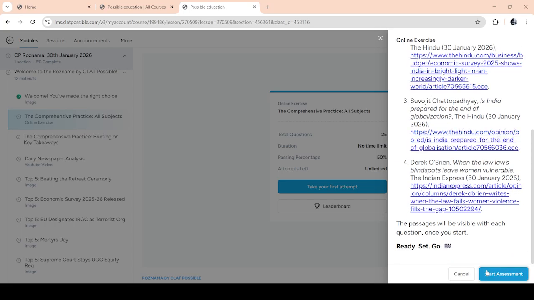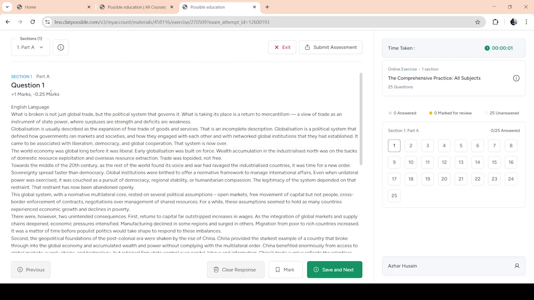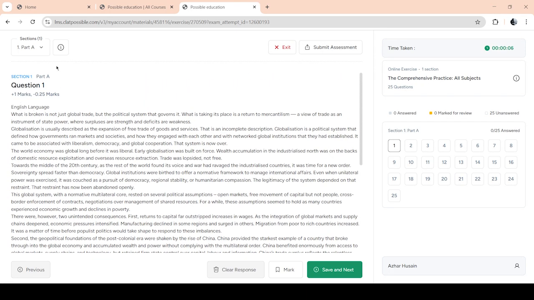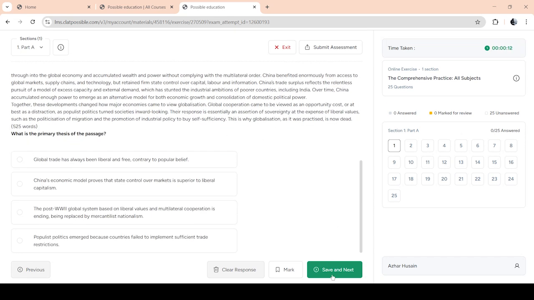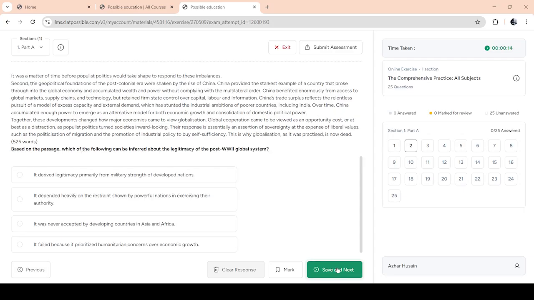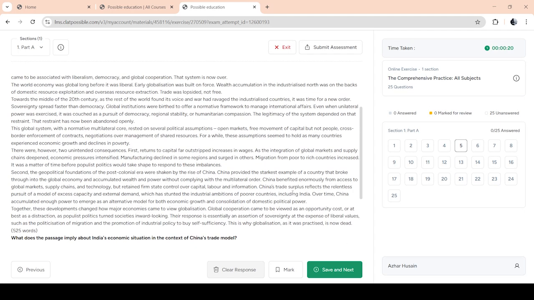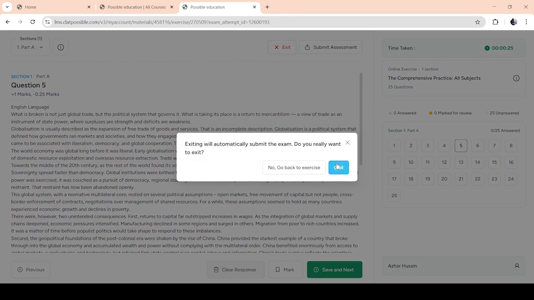You start your assessment, you see what sources have been used for the day, and it immediately takes you to today's Roznama comprehensive practice question. It involves the passages of the day, with questions in the form of multiple choice questions. So you can go ahead and practice this each and every day. I'm not going to submit it because this is just a preview.